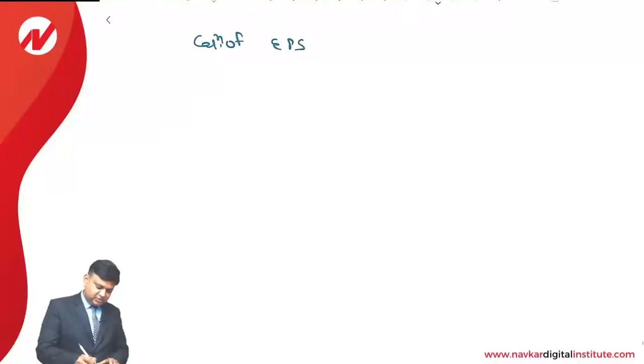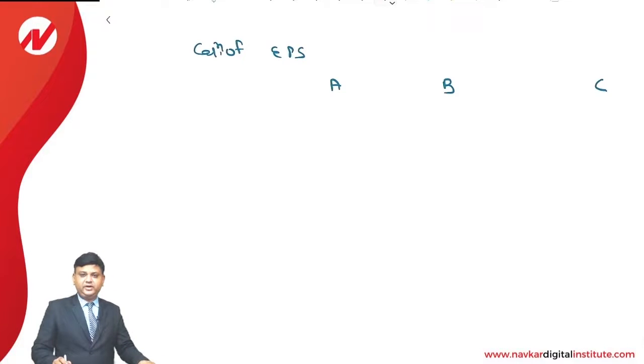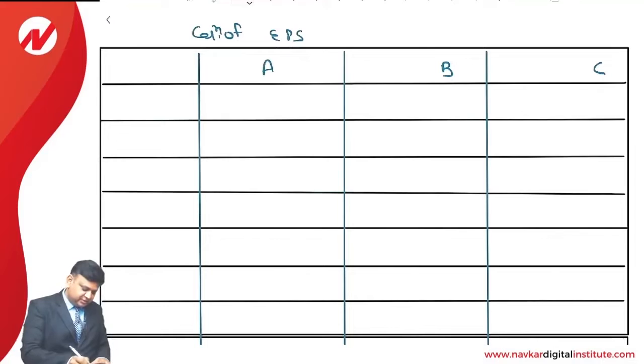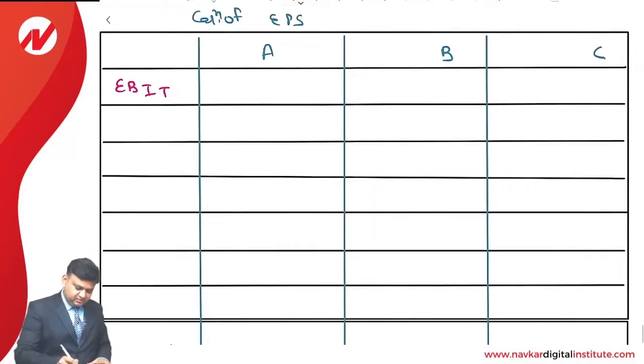So let us see Plan A, Plan B and Plan C. For each of them we are required to find earning per share. Let us start making the calculation of the earning per share. We start with EBIT. Let us start with the C plan.